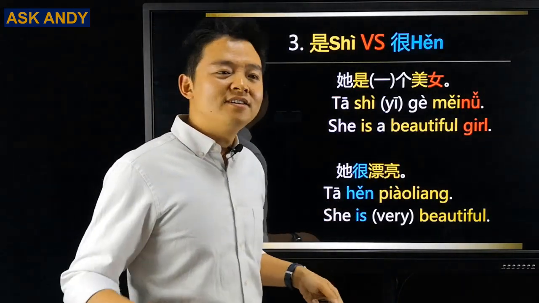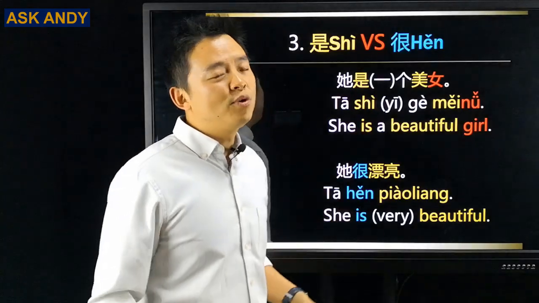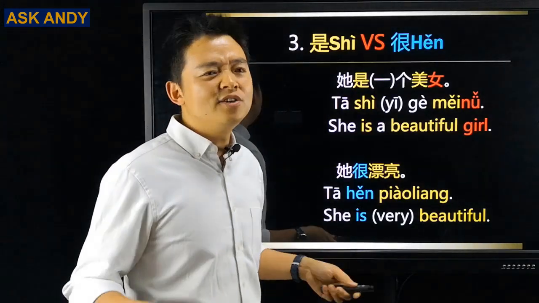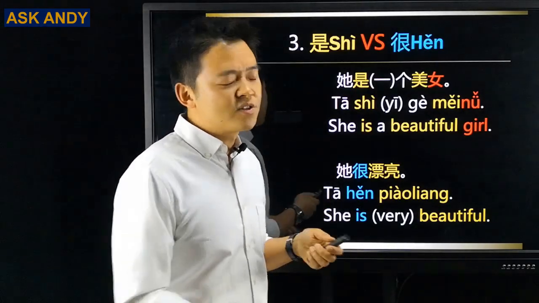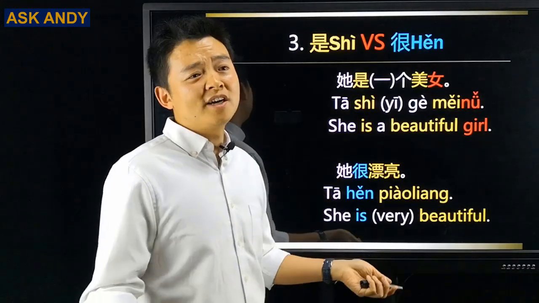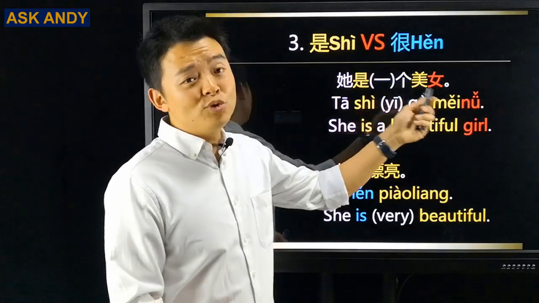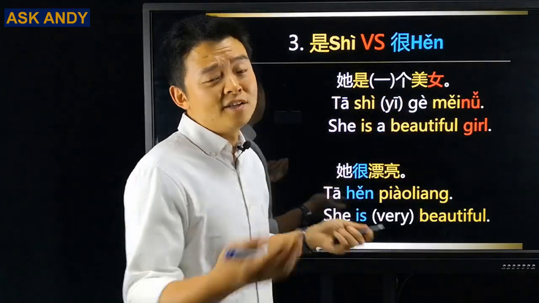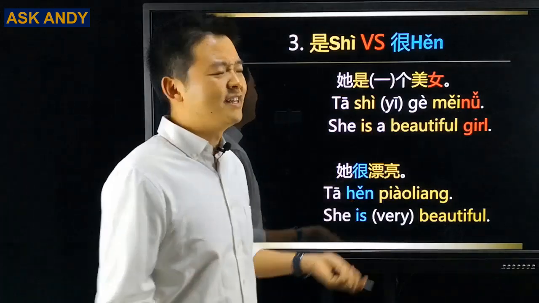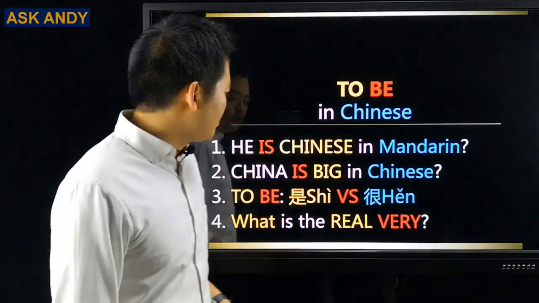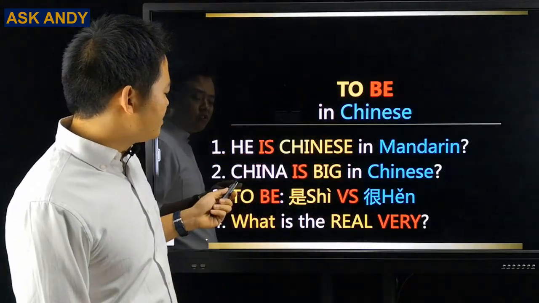So right now, is it clear? I hope you get the point. So actually it is easy. You just think about when you're doing a description with an adjective, you just use 很. When you define something like is a beautiful girl, you have an object, then you do it with 是. That's it. Okay, we have done question number 1, 2, and 3.